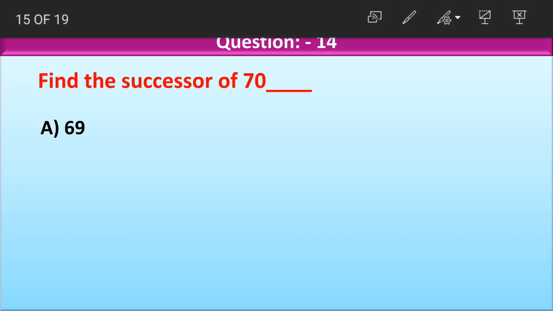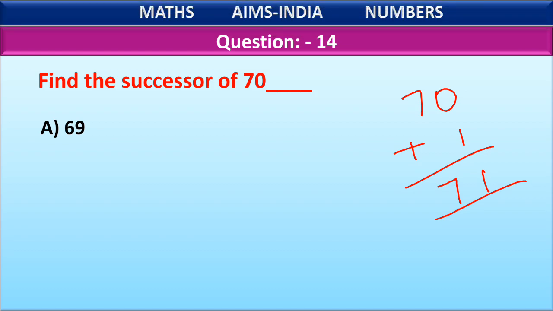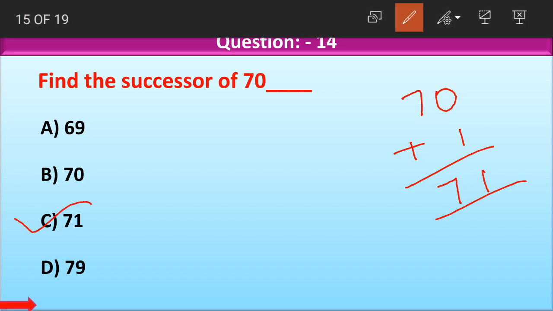Again, let us find out the successor of 70. How do we find it? We add 1 to the given number. 70 plus 1 is equal to 0 plus 1 gives us 1, and 7. 71. Successor of 70 is 71. Coming to the options, option A 69, option B 70, option C 71, option D 79. Which is the correct option here, children? Option C 71.